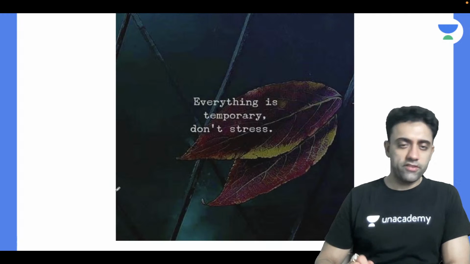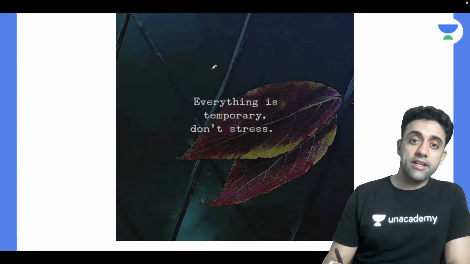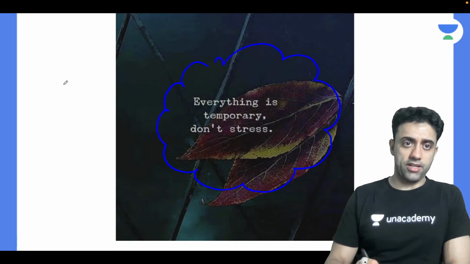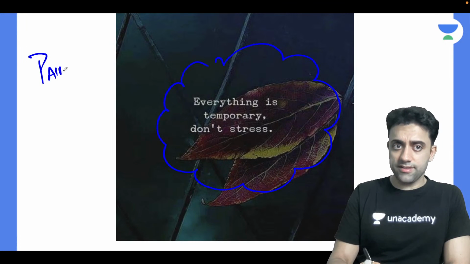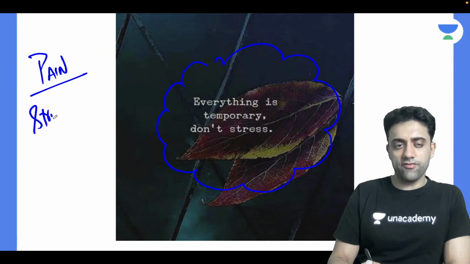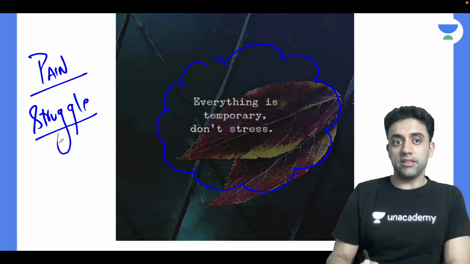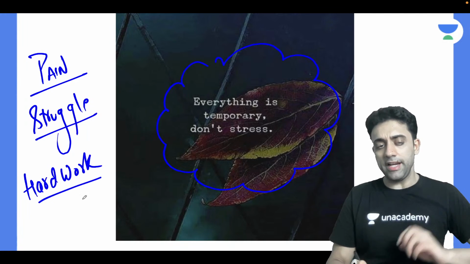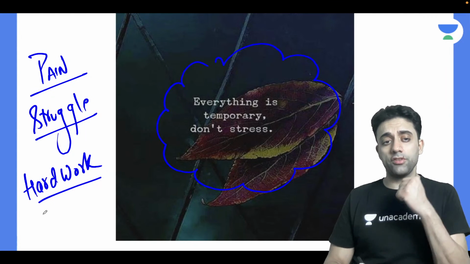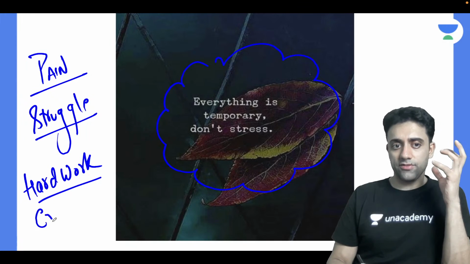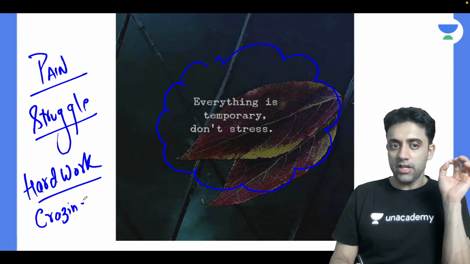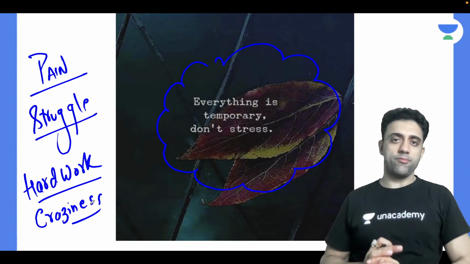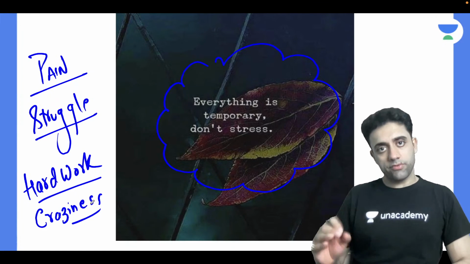Before leaving, the motivating quote of the night is: everything is temporary. This pain is temporary. The struggle you are facing is temporary. The hard work you're doing is just for some time, right? And so much of this craziness which you have, that I want to do something in life, just let this exam get over. This all is temporary. Everything is temporary. Don't stress out.